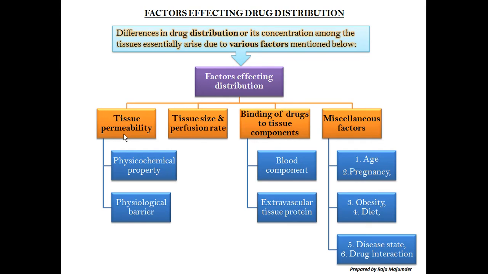Everything is nothing but the physicochemical property of the drug itself. In the same way, these properties also create an impact upon distribution as previously in absorption. And the second thing is the physiological barrier, the most important thing, which is also a concern during absorption.